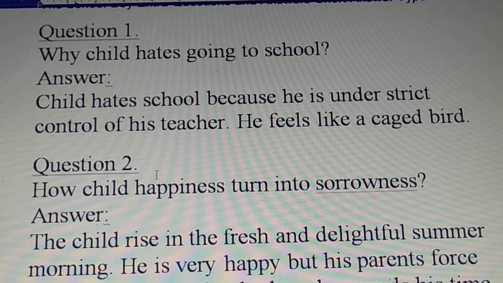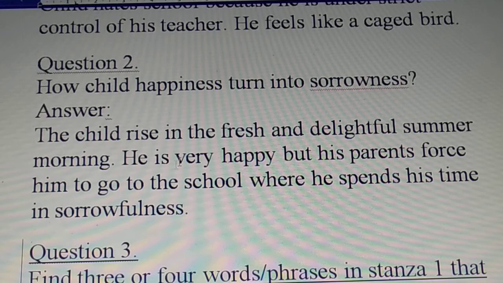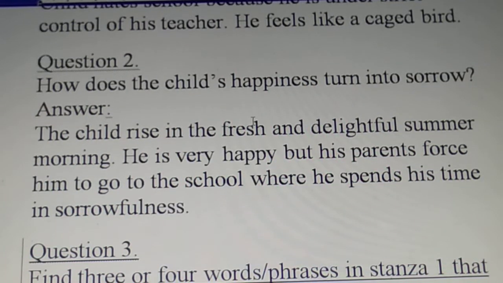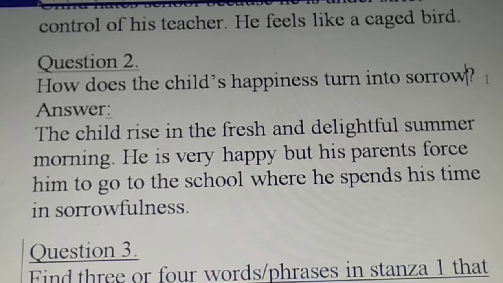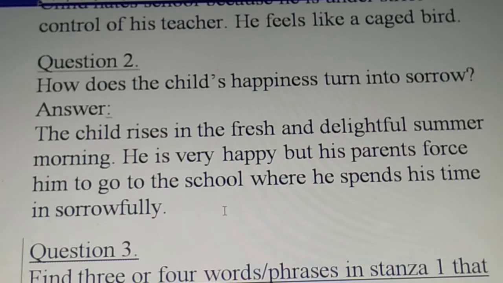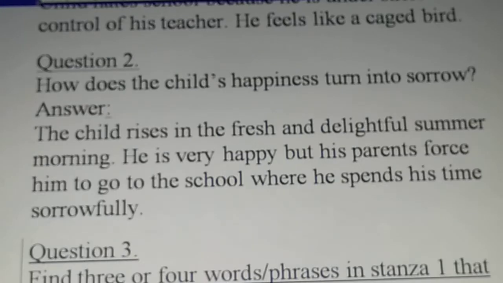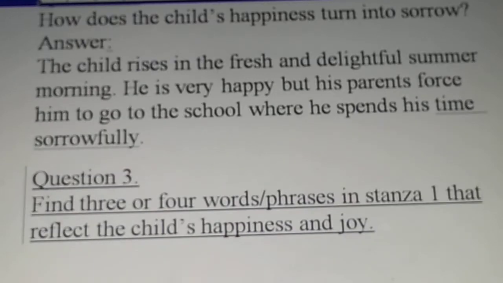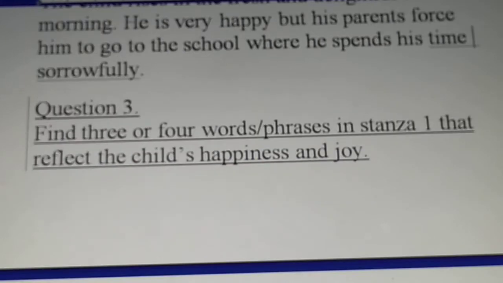Why does the child hate going to school? Because he is under the strict control of his teacher. He feels like a caged bird. How does his happiness turn into sorrow? The child rises in the fresh and delightful summer morning. He is happy, but his parents force him to go to school, where he spends his time sorrowfully. Find 3 or 4 words that reflect the child's happiness and joy.